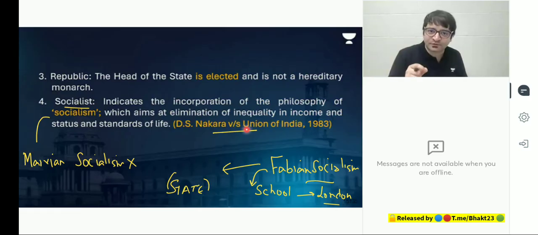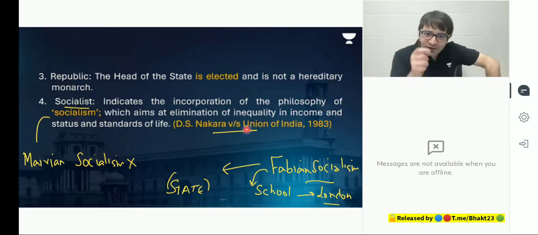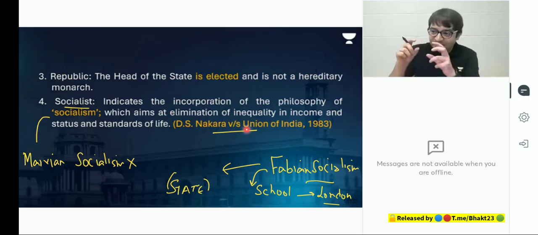This government works for the welfare of weaker, marginalized, downtrodden sections of the society. The philosophy is that we want to achieve a society where there are no haves and have-nots. The inequality in income, and forget about only income, inequality in status, that we need to eradicate. We need to improve the standards of people. That is socialism for us. Socialism does not mean that government controls everything.